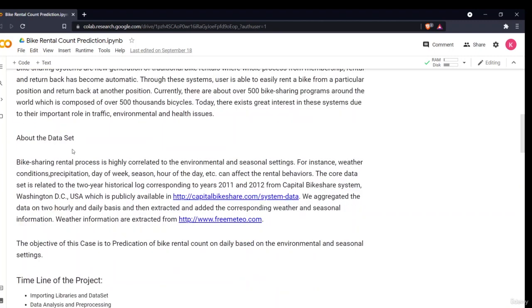Then this is something about the data set, where I took my data set from. It is said that the data was aggregated on an hourly and daily basis, and then the corresponding weather and seasonal information was extracted and added.